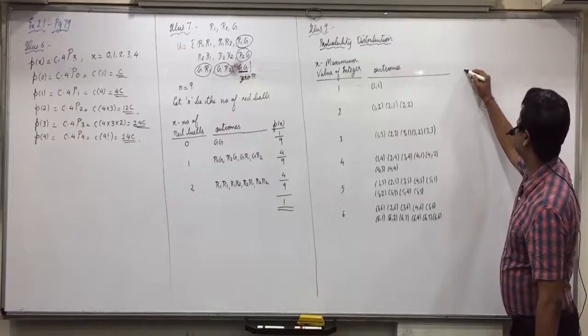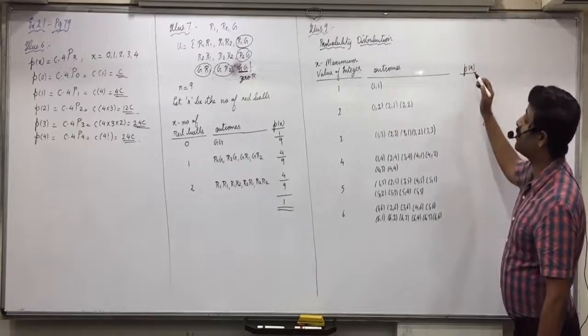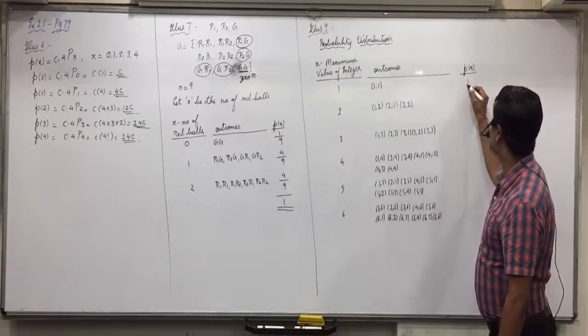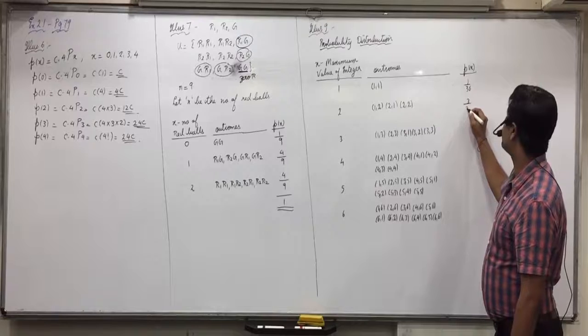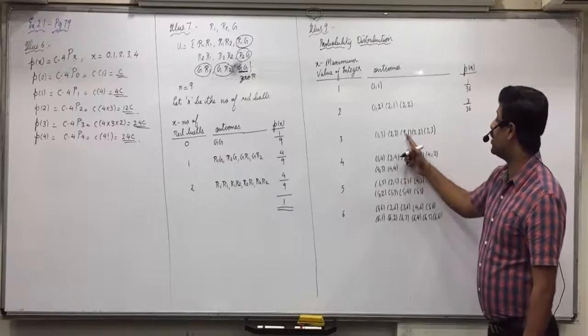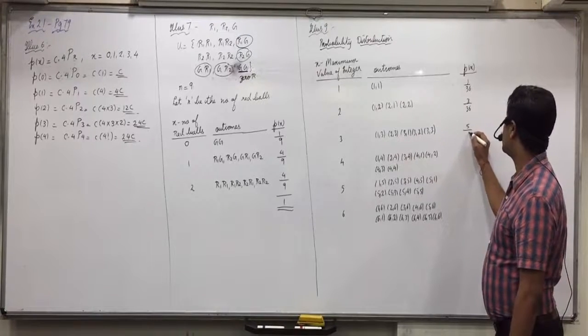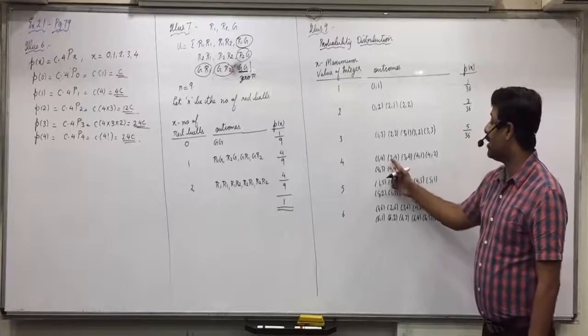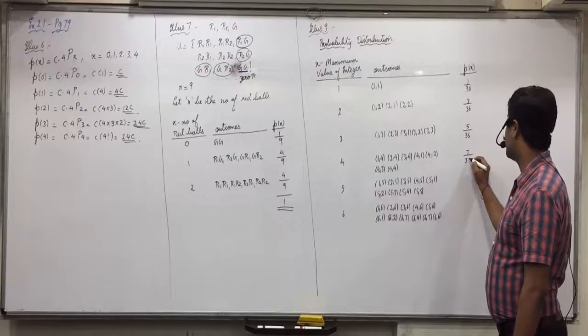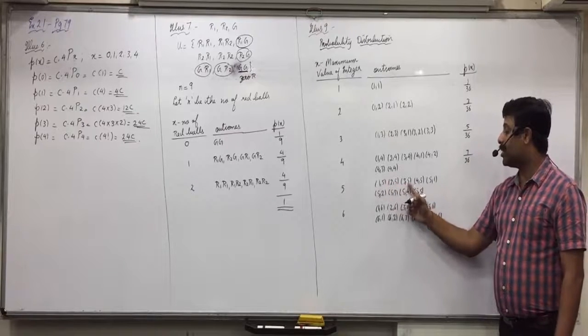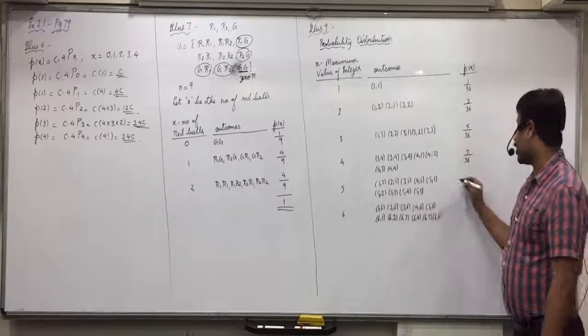Now be attentive. Now P of x is very simple. 1 out of 36. Here 3 out of 36. Here 1, 2, 3, 4, 5 out of 36. Here 1, 2, 3, 4, 5, 6, 7 out of 36. Here 9 out of 36.